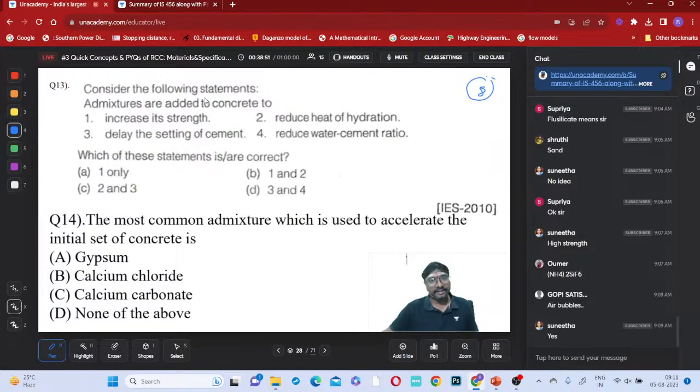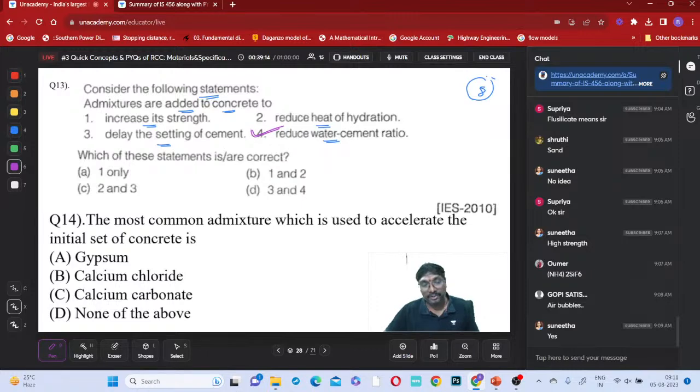Consider the following statements: admixtures added to concrete. Manu Havaldar answered correctly. So they will increase the strength, reduce the heat of hydration, delay the setting of cement, reduce the water cement ratio. What can they do? They can reduce the water cement ratio, yes or no?